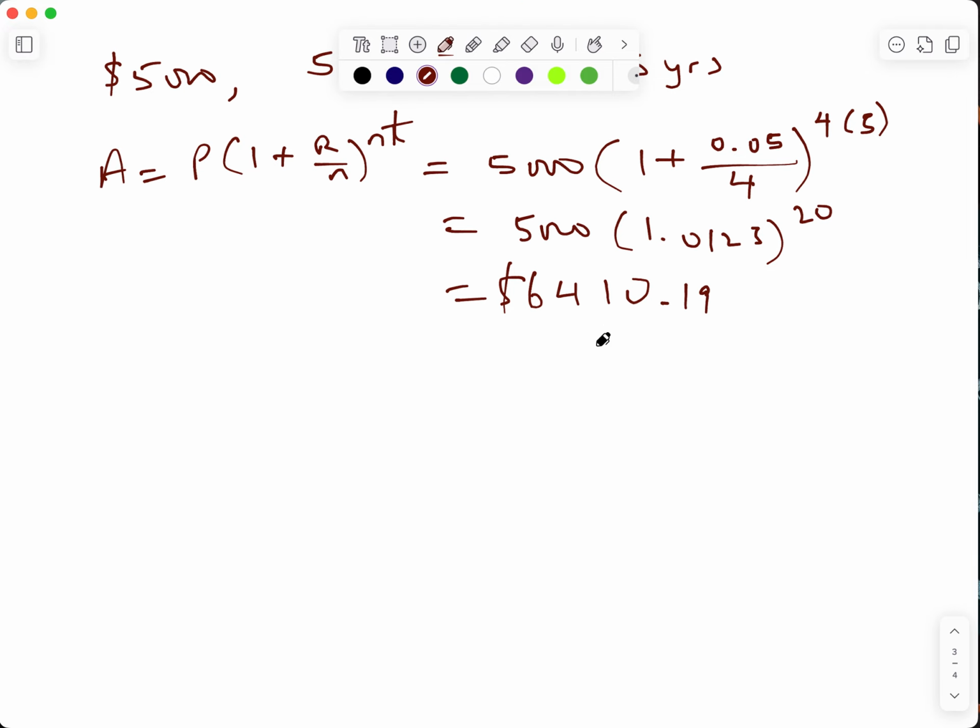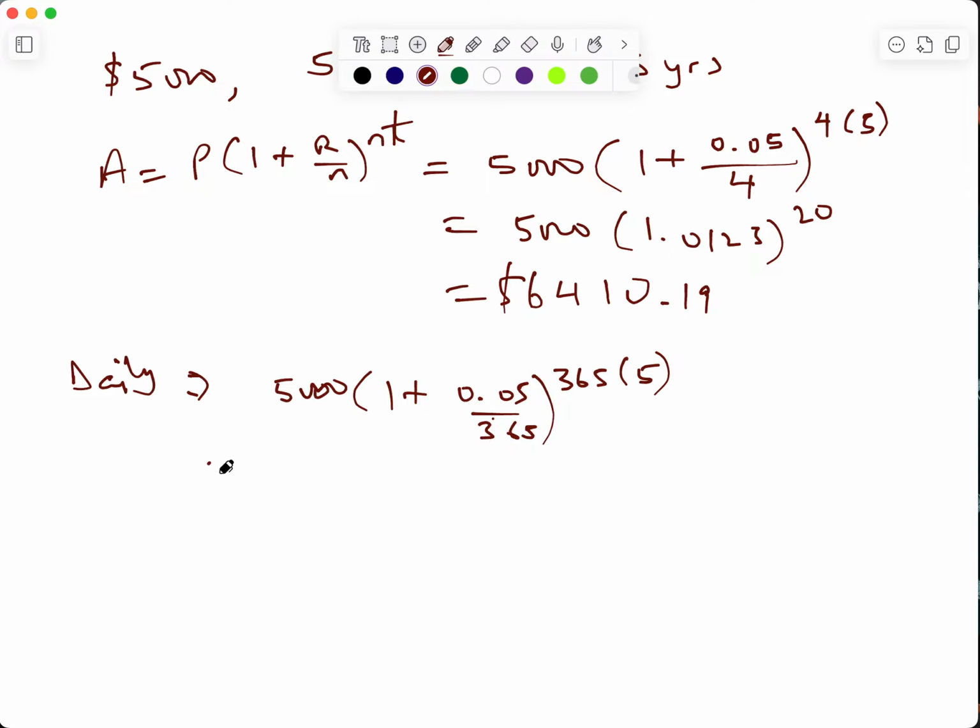Okay, so let's do daily. If it is daily, this one is going to be very huge. So daily, you have 5,000 multiplied by 1 plus 0.05 over 365, all raised to the power of 365 times 5. So I'm just going to do everything here: 0.05 divided by 365 plus 1, raised to the power of 365 times 5.